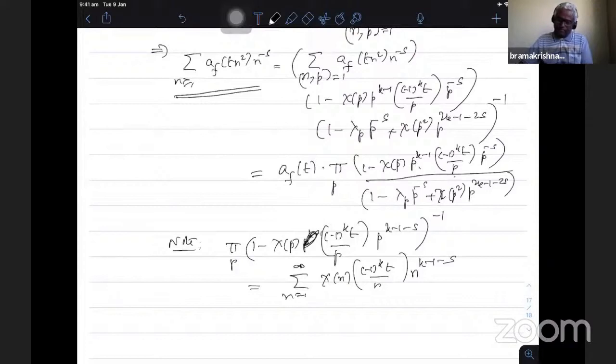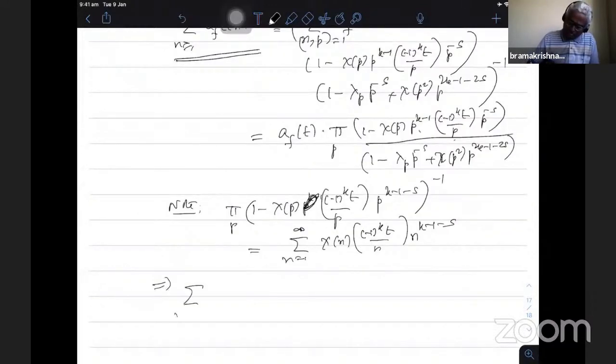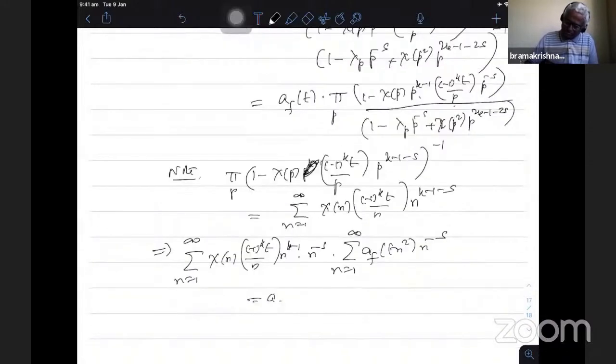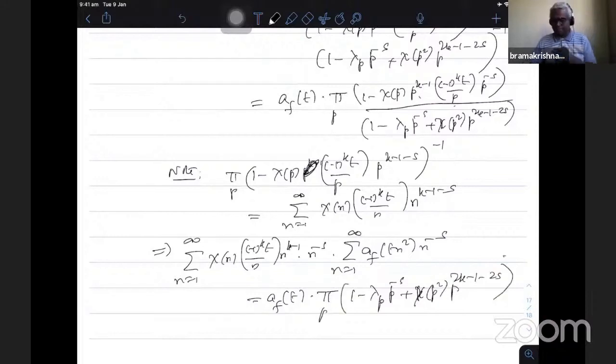Okay, so therefore this particular factor when I put on the left hand side, I get a Dirichlet series of this type. Therefore I have a product of two Dirichlet series, and then the right hand side will be an Euler product. So this implies I have summation n equal to 1 to infinity chi of n, minus 1 power k t by n, n power k minus 1 into n power minus s, summation n equal to 1 to infinity af of t n square n power minus s, which is equal to af of t into product of all primes p, 1 minus lambda p, p power minus s plus chi of t square, p power 2k minus 1 minus 2s, inverse. Okay, so now the left hand side becomes a product of two Dirichlet series.